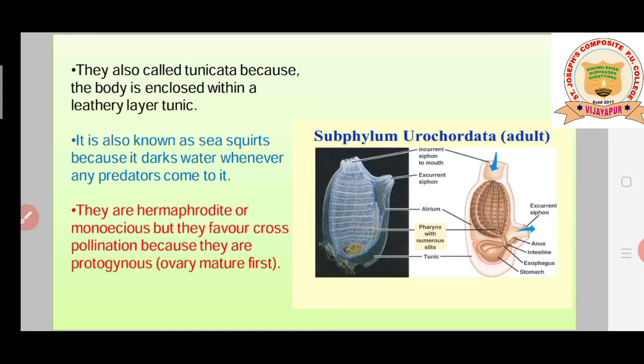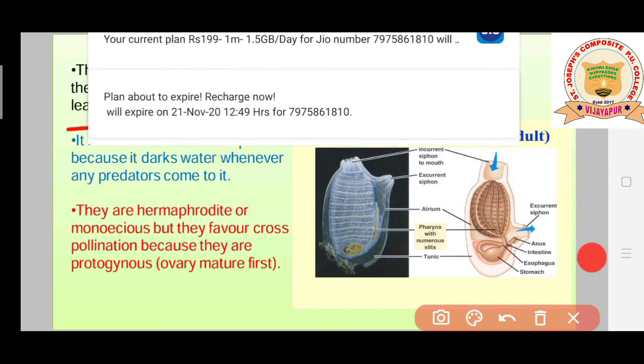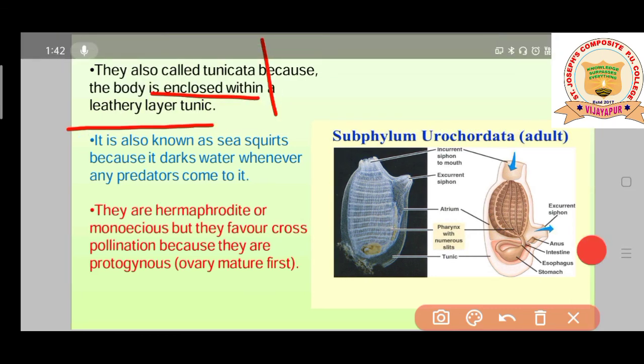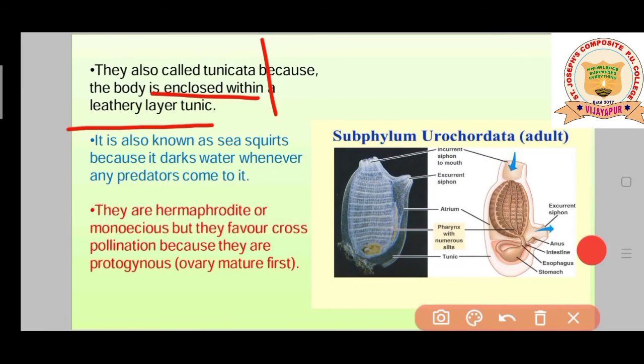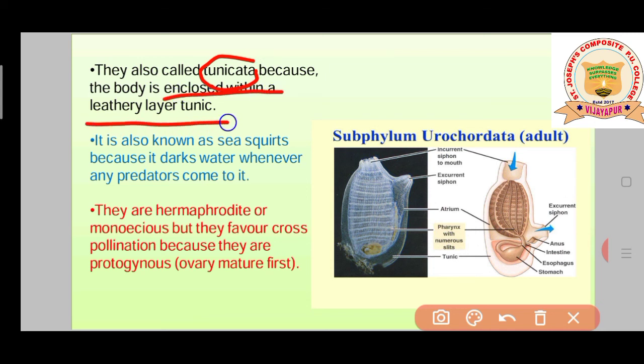Now, they are also called tunicata. The name of urochordata is also tunicata. Why are they called tunicata, students? Basically the body is enclosed within a leathery layer called tunic.